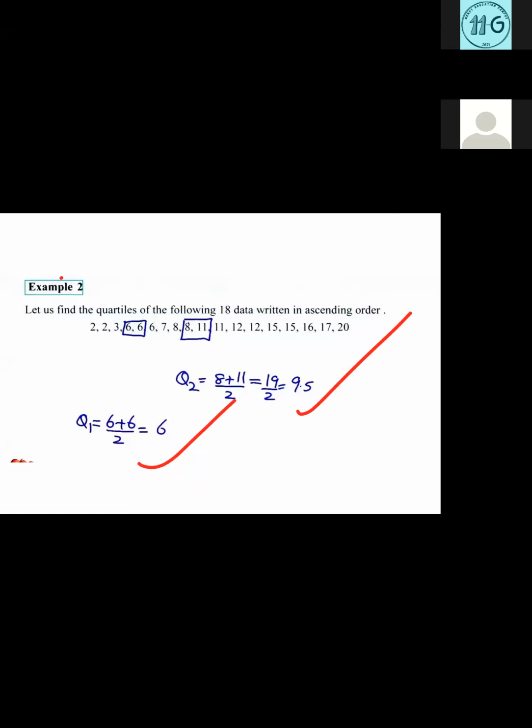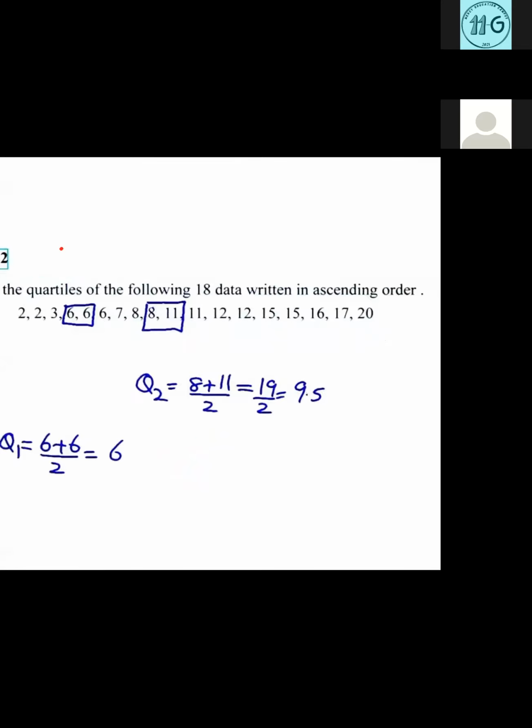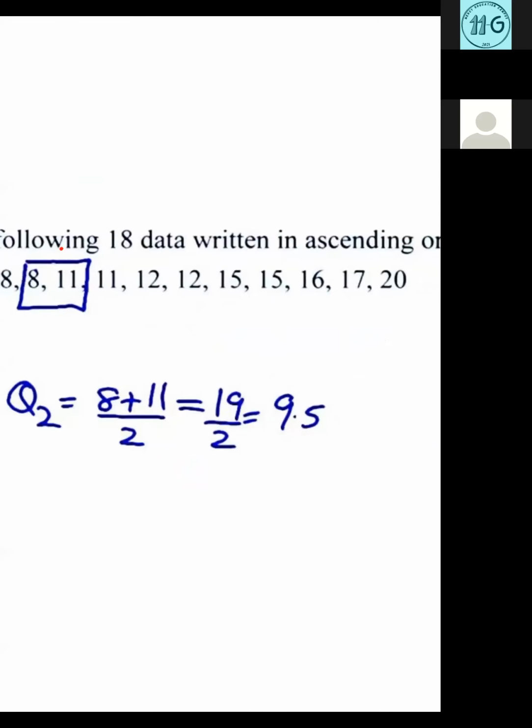Can you please tell me what the answer for Q3 is? How to find the answer for Q3? Third quartile. You just leave these things. I'll explain. Yes, one girl is sending the answer.